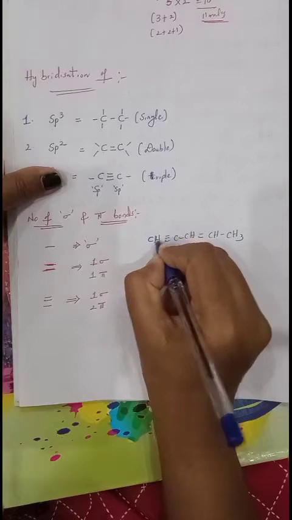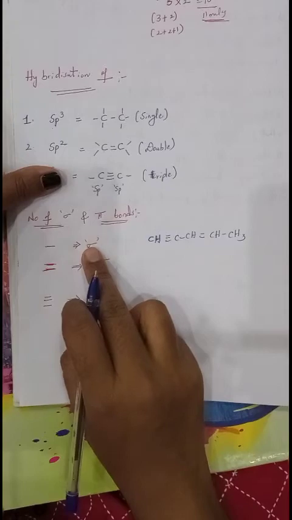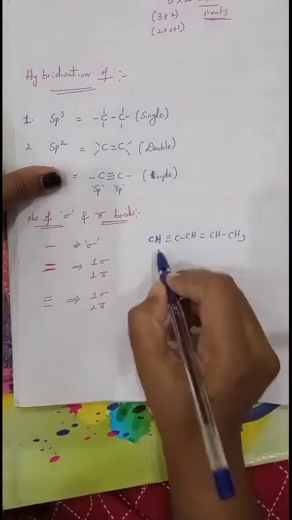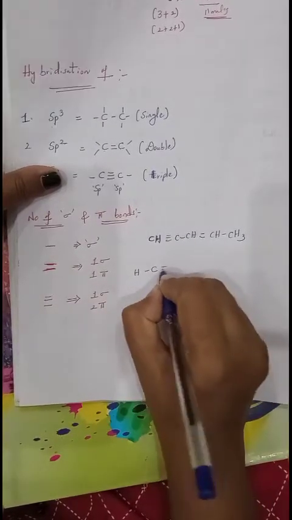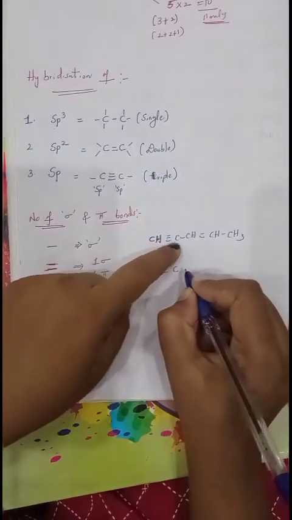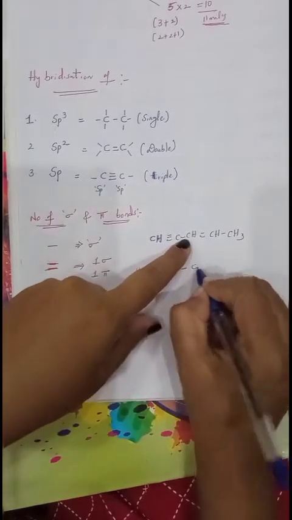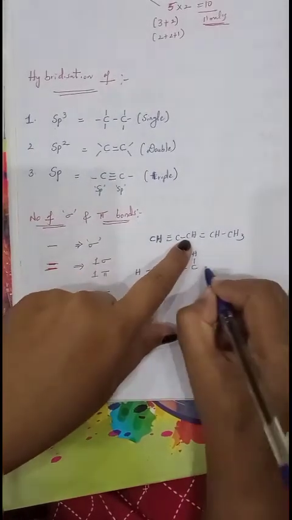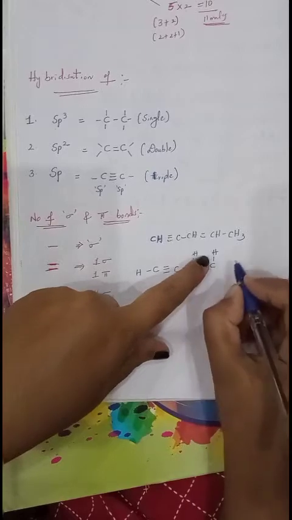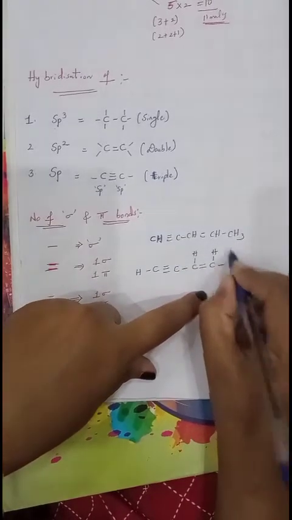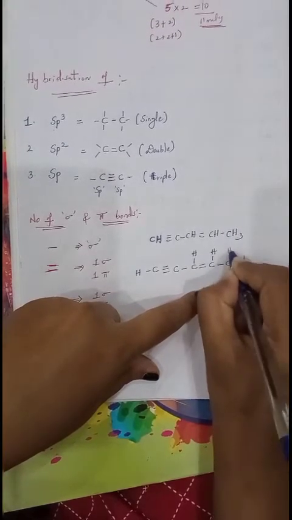Remember, the bond between carbon and hydrogen is not drawn, but it is understood that a single bond is present between them. If it is a single bond, that is completely a sigma bond. If you want, you can write the complete structure. Carbon, with a single bond to a hydrogen, triple bond, then carbon. On this carbon its valence is satisfied: here 3 bonds, here 1 bond, there is no hydrogen. Next carbon, with one hydrogen with a single bond, double bond, carbon with one more hydrogen. Next single bond, carbon, on this carbon 3 hydrogens are there, those 3 hydrogens we will write like this.